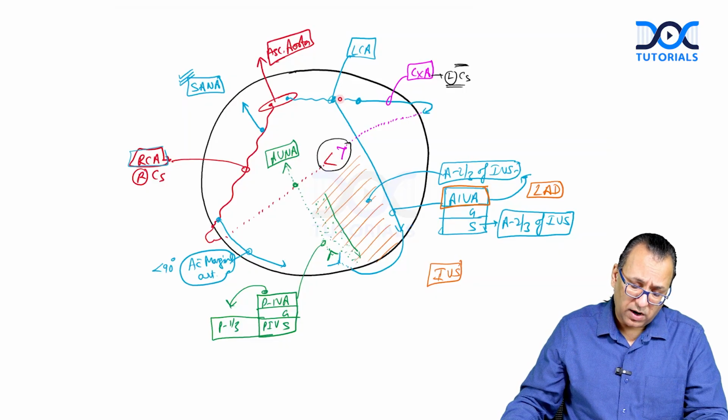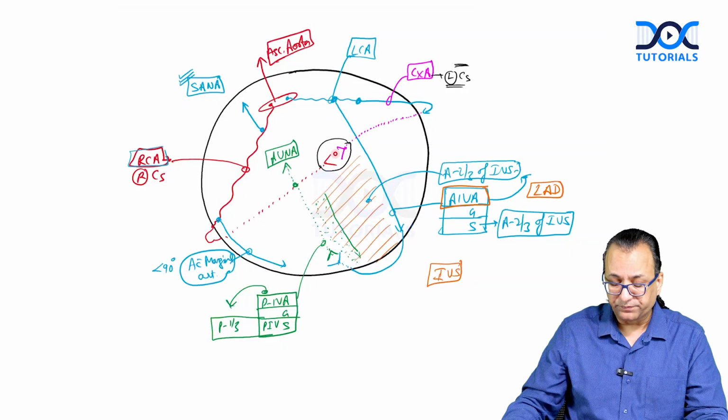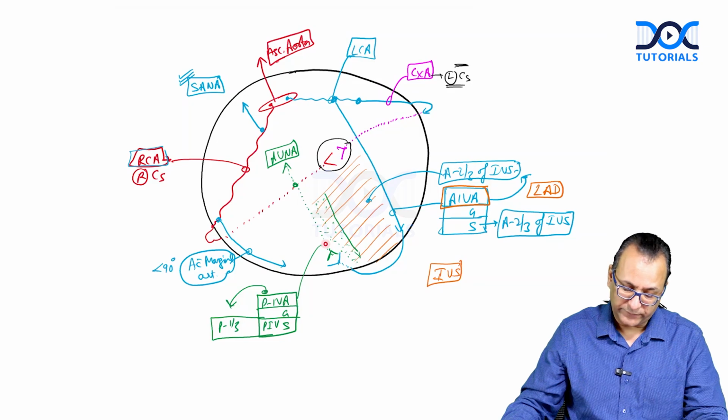So the circumflex artery runs anteriorly and also posteriorly, anastomosing there. Sometimes it may happen that the circumflex artery gives the PIVA. It is a variation. Normally the PIVA is a branch of the right coronary artery, but in some cases it is the circumflex artery which can give the PIVA.